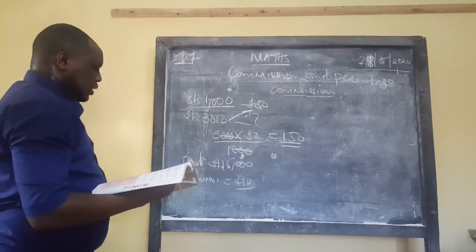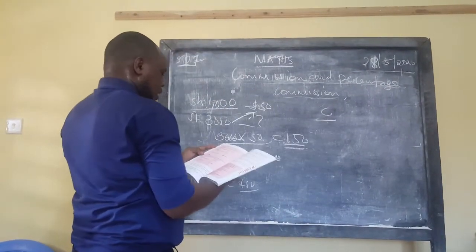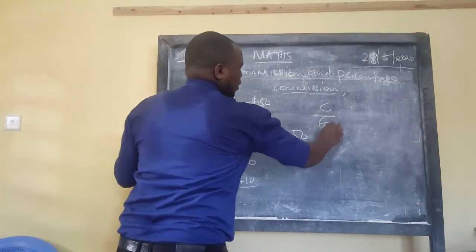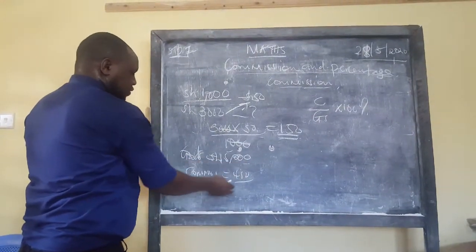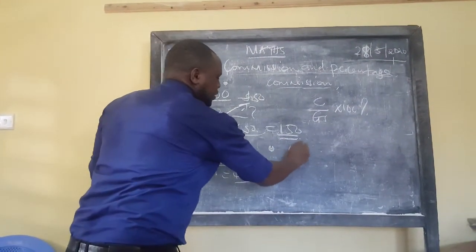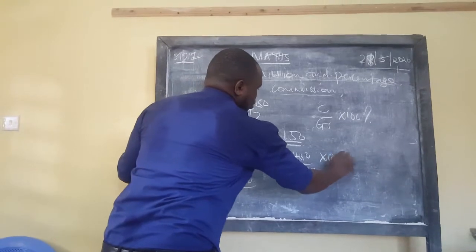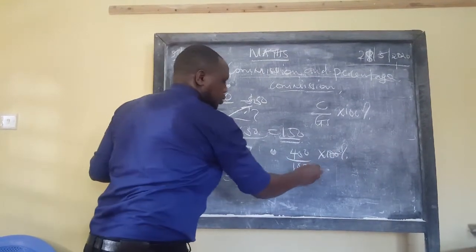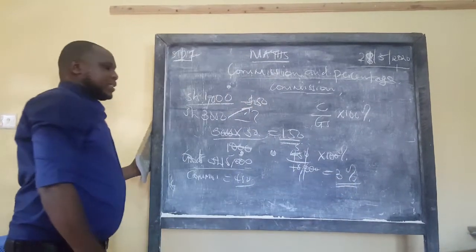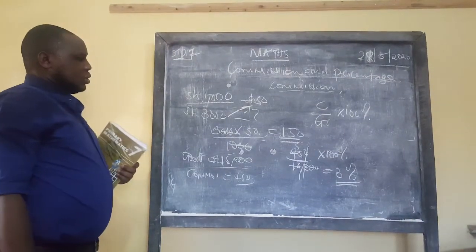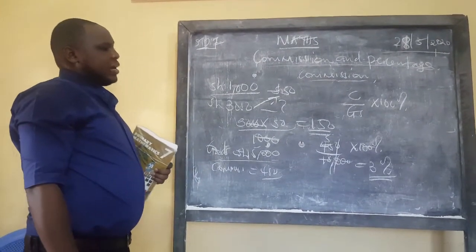For us to get the percentage commission, you get the commission over the goods sold, times 100%. So 450 over the goods sold, 15,000, times 100%. That gives 3%. She was given 3% of all the items that she sold, meaning that the owner received only 97%. So he gave out 3% as commission and got 97%.